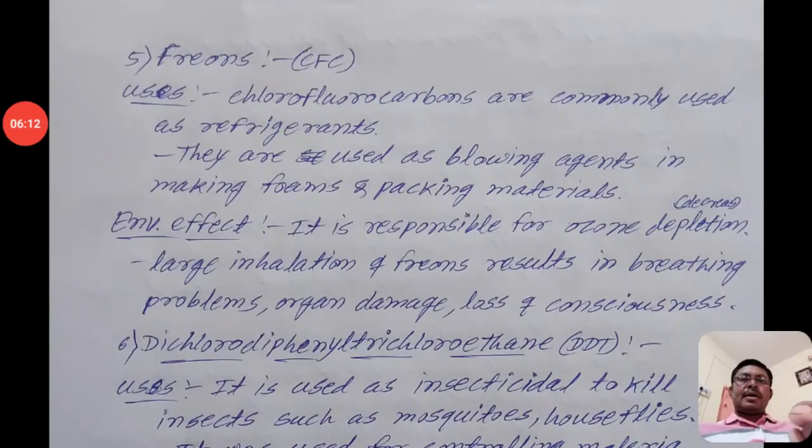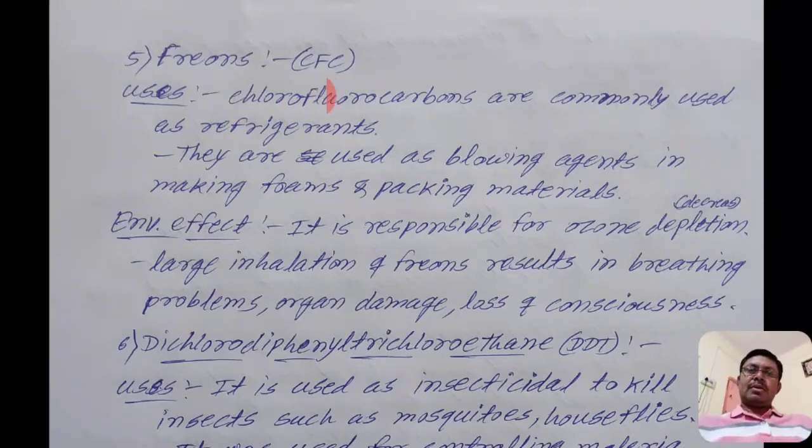Then, the freons. Chlorofluorocarbons, CFCs, with one carbon, two carbons or many, are known as freons. Uses: chlorofluorocarbons are commonly used as refrigerants, as we discussed before with chlorofluoromethane.